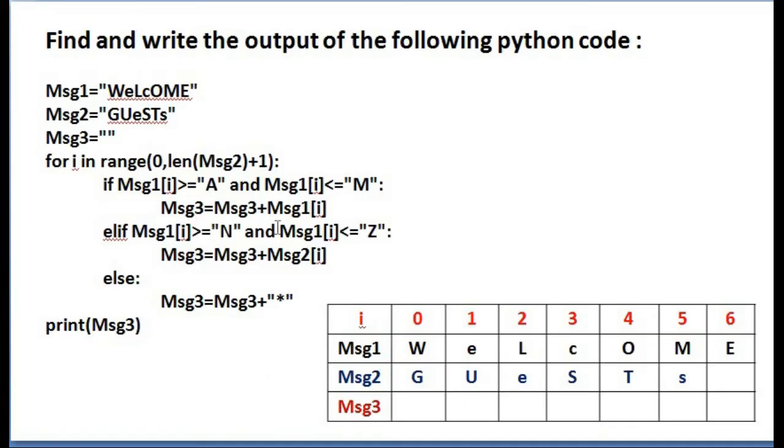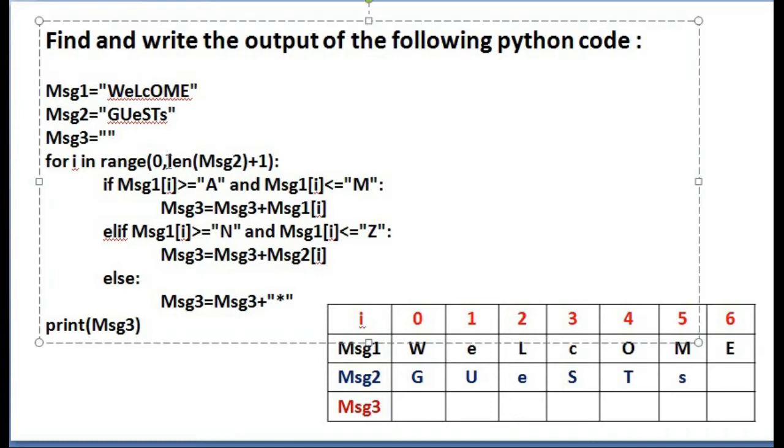This question is from the portion string handling. The question: find and write the output of the following Python code. MSG1 equal to "welcome", MSG2 equal to "guess", then MSG3 an empty string. Then a for loop for I in range 0 to len of MSG2 plus 1.